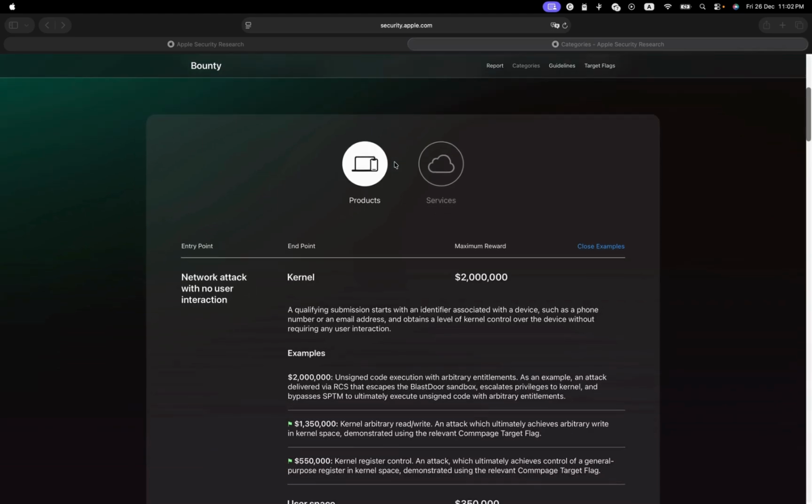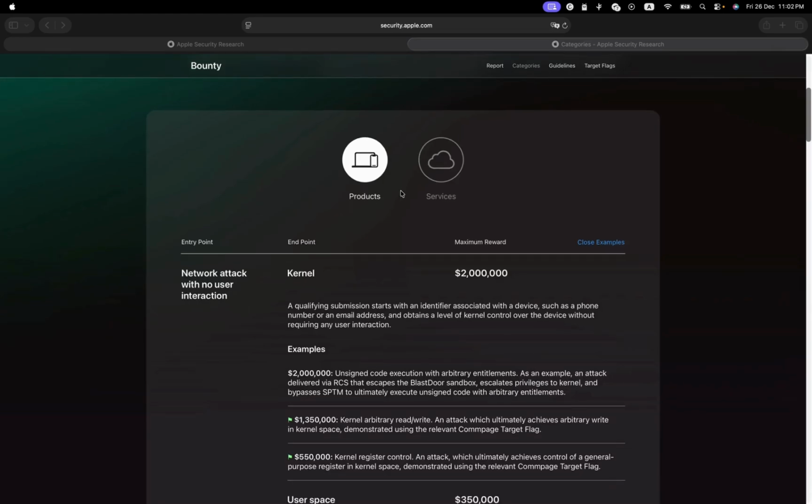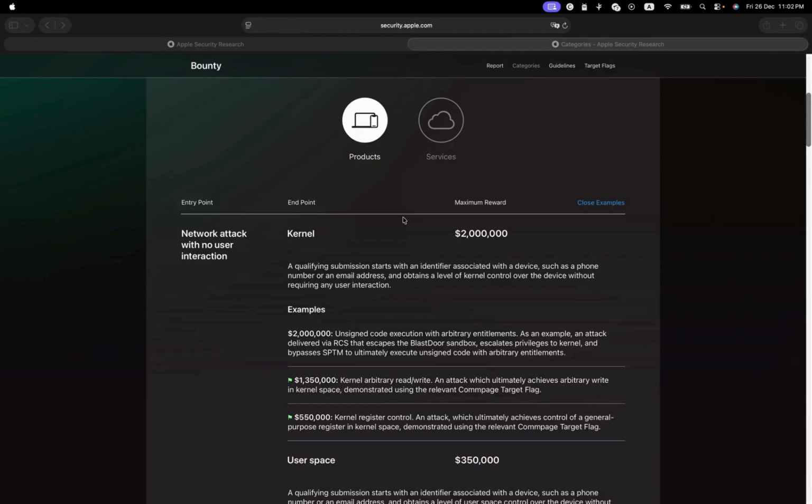So let's review the different bug bounty rewards that Apple gives. The highest you can get is a $2 million bug bounty. And for you to get this $2 million reward, you have to take control of the kernel. You have to be the operating system.